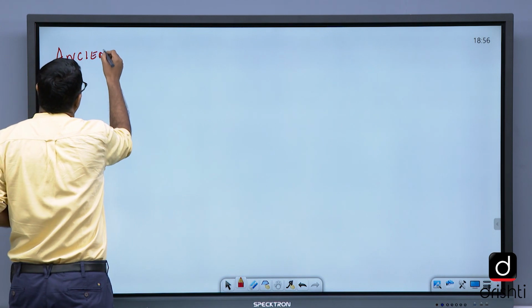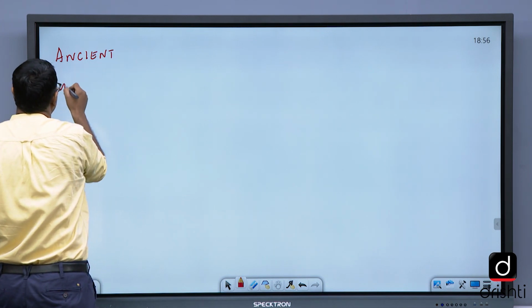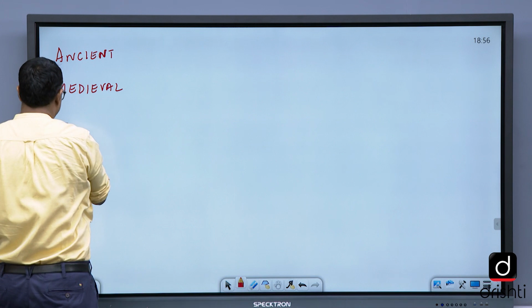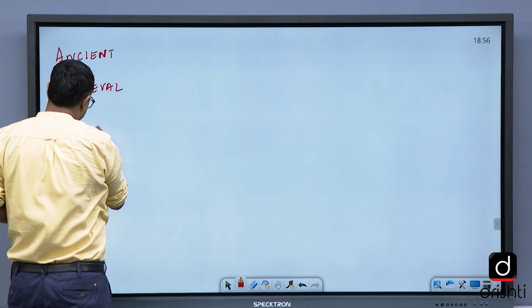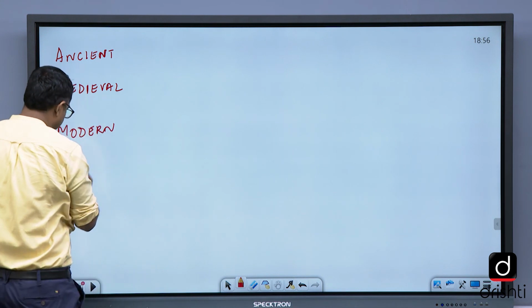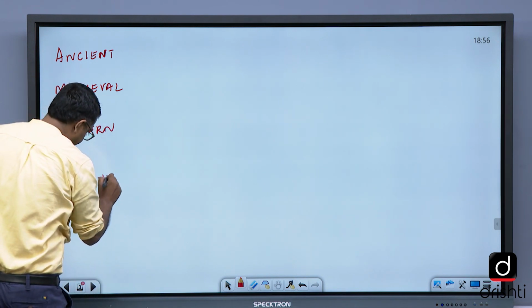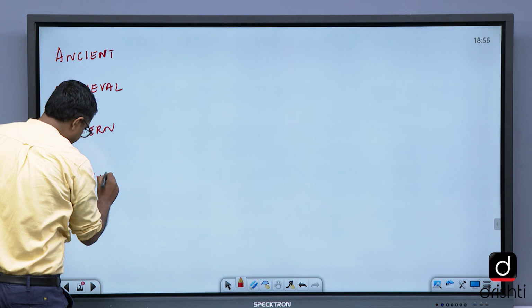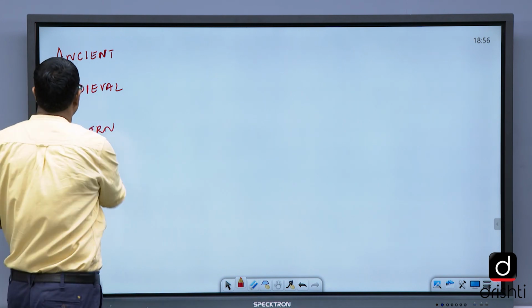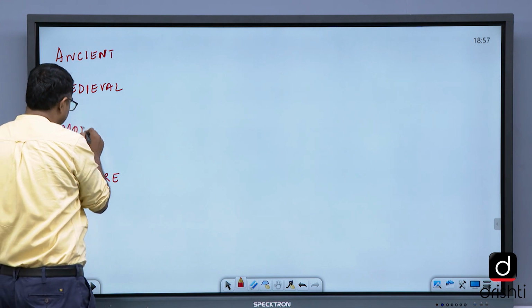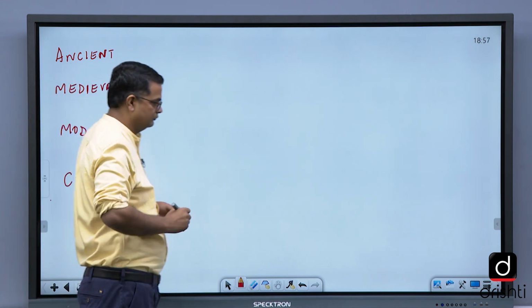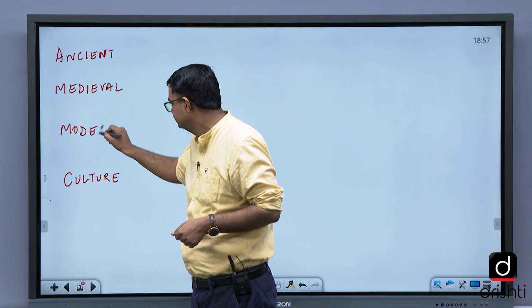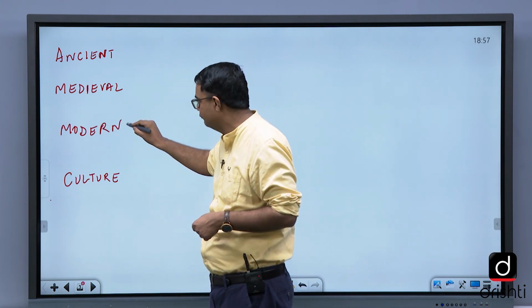Ancient, medieval, modern, culture: these are the sections that we cover. Modern, I have already done.